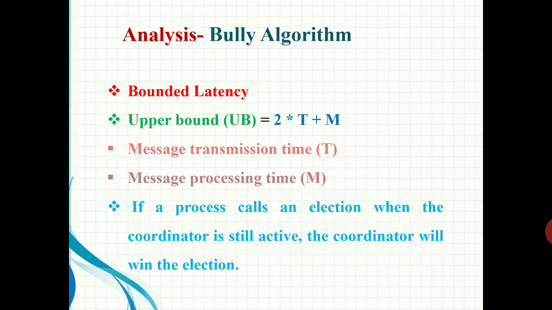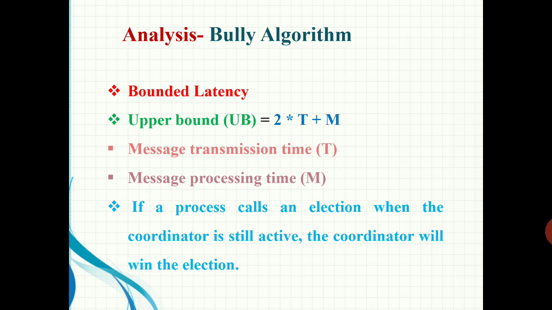A process can determine that another process has failed by knowing the upper bound on the latency. The upper bound of the latency can be determined based on 2 parameters: first, the transmission time, and second, the message processing time.